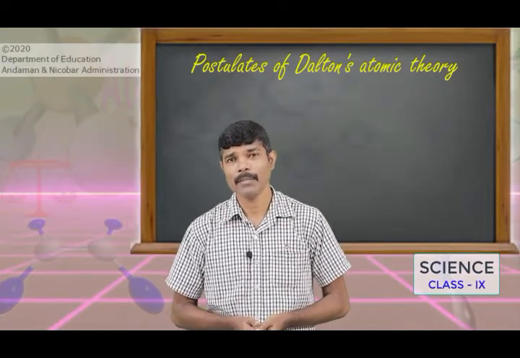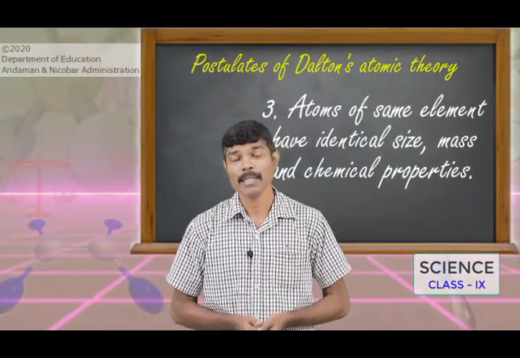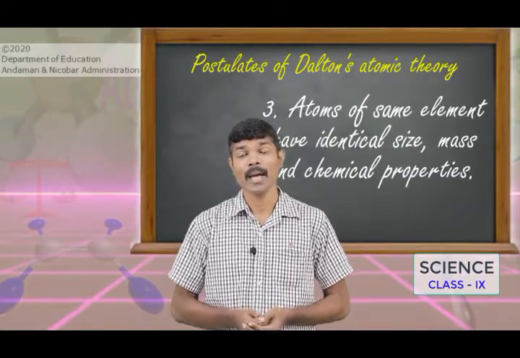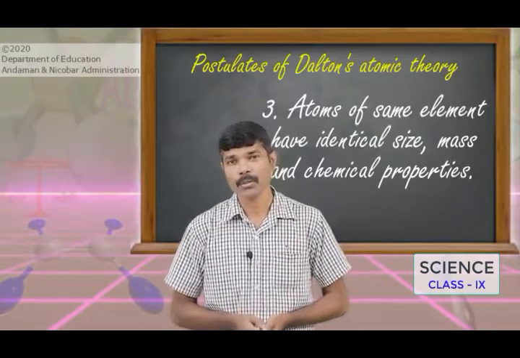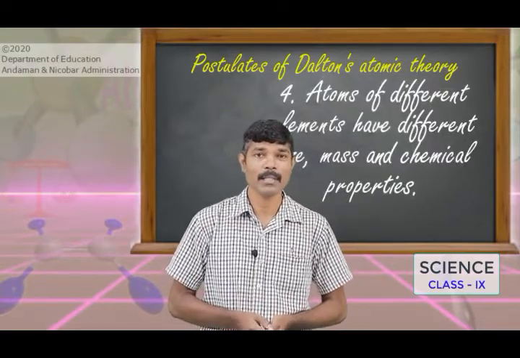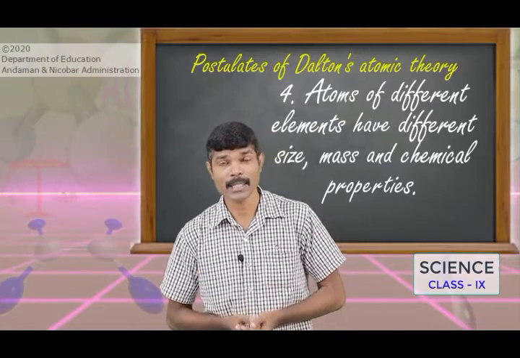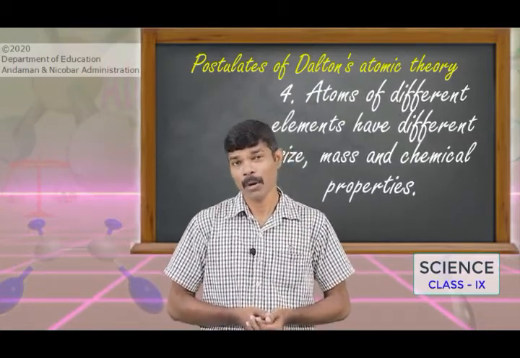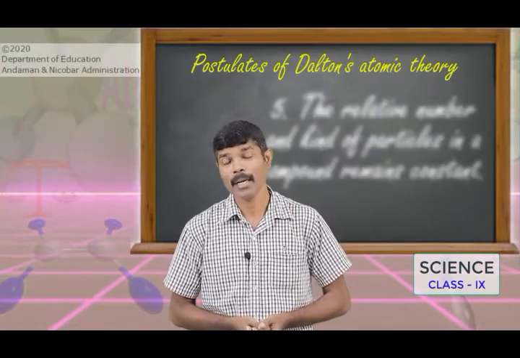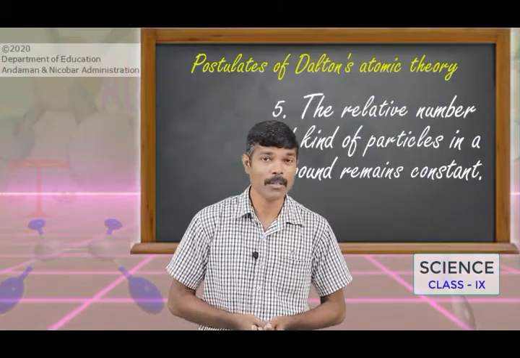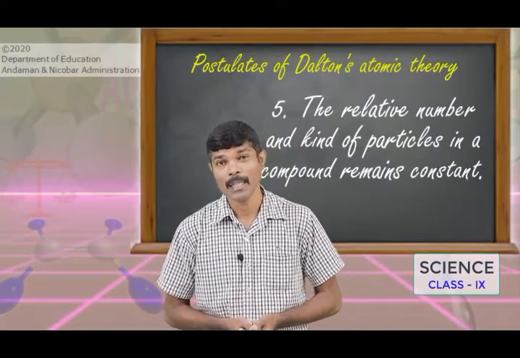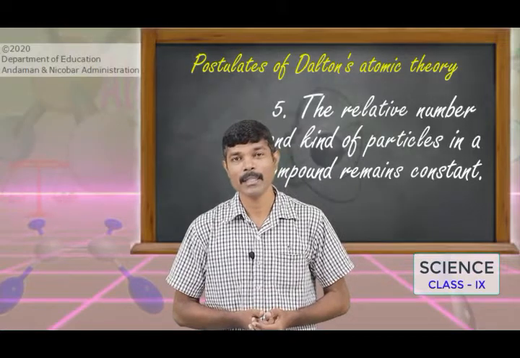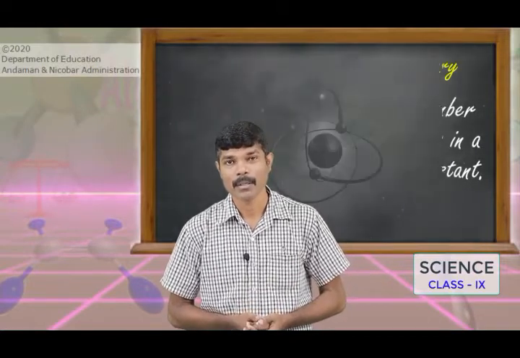In the third postulate, we have seen that atoms of the same element have the same size, atomic mass, and the same chemical properties. We have also seen that atoms of different elements have different masses, different sizes, and different chemical properties. And the relative number and kinds of atoms present in an element or in a compound are fixed. This we have related with the law of chemical combination, that is, the law of constant proportion.